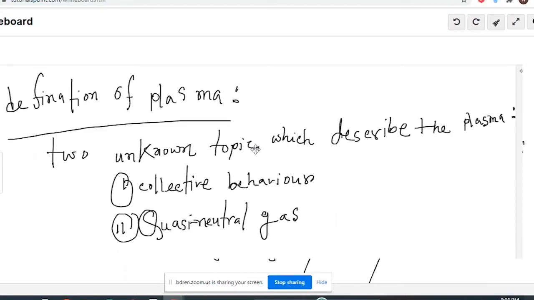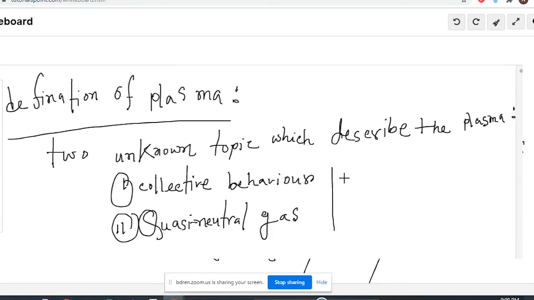From that definition, we see that we have two topics that are unknown to us: collective behavior and quasi-neutral gas. These are the new topics that we are discussing here.